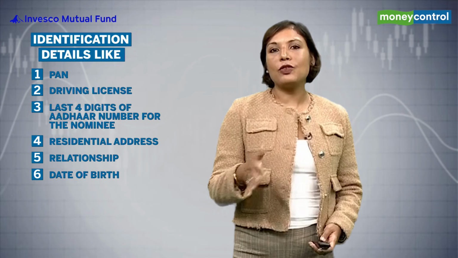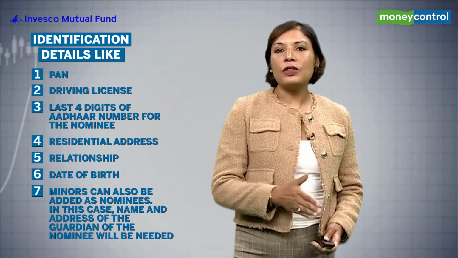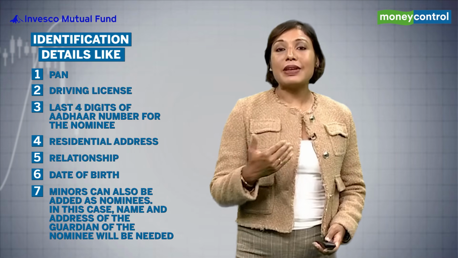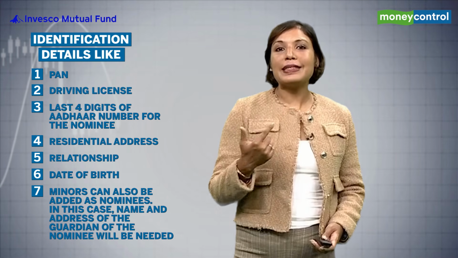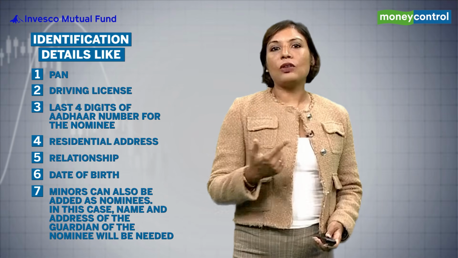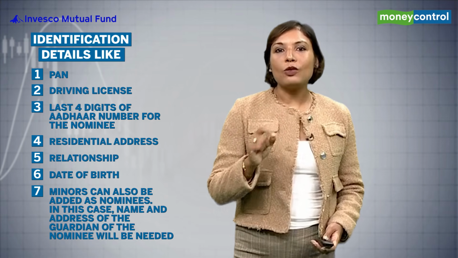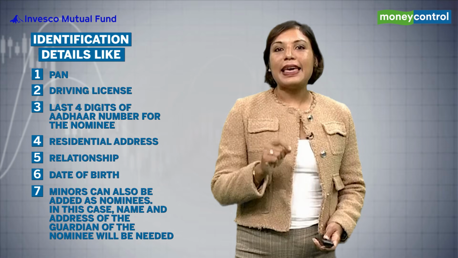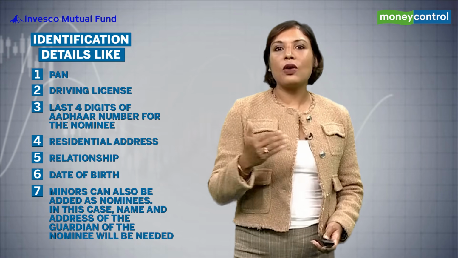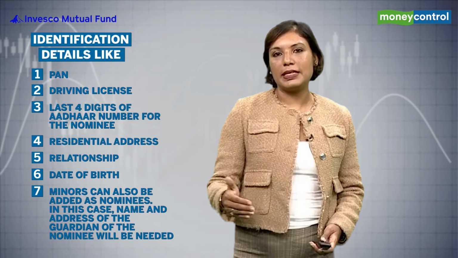Investors need to provide identification details like PAN, driver's license, or last 4 digits of Aadhaar number for the nominee. Along with this, their residential address, relationship, and date of birth, in case the nominee is a minor, are also needed. Minors can also be added as nominees. In this case, however, name and address of the guardian of the nominee will be needed.